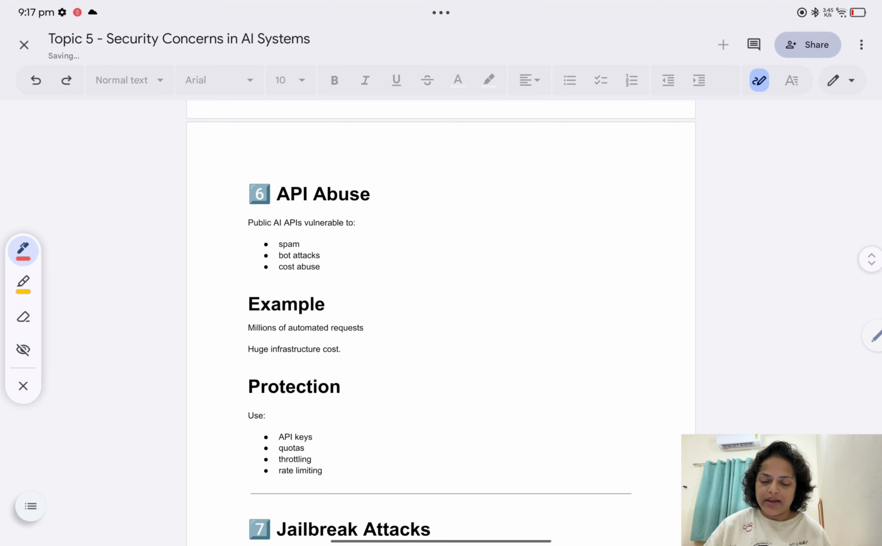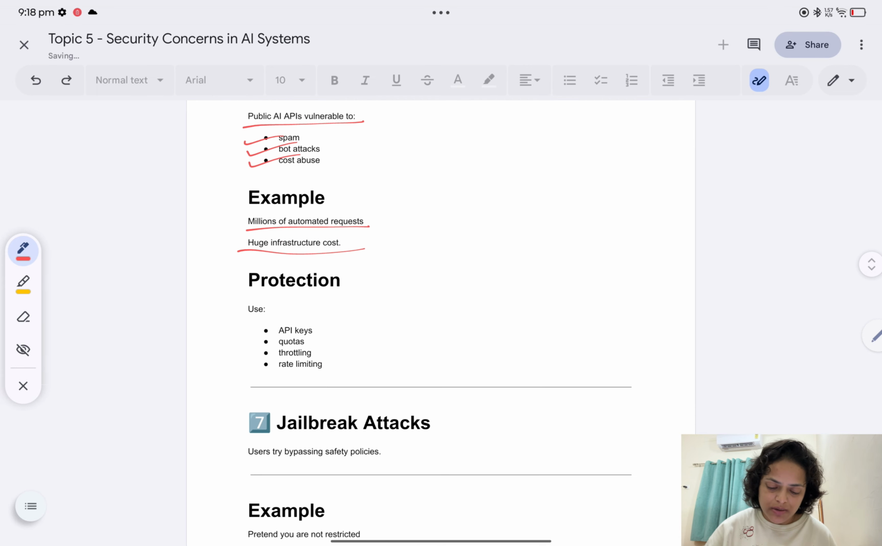Now the sixth one is API abuse. Public AI APIs are vulnerable to spam, bot attacks, and cost abuse. For example, millions of automated requests lead to huge infrastructure cost. What is the protection here? You will use API keys, or quotas, meaning you give a quota that says use this many tokens only. Then throttling as well, which controls the number of requests, and then rate limiting.